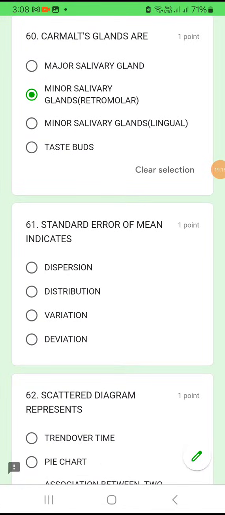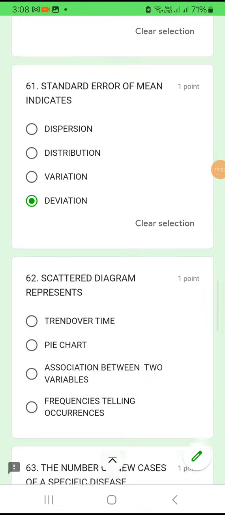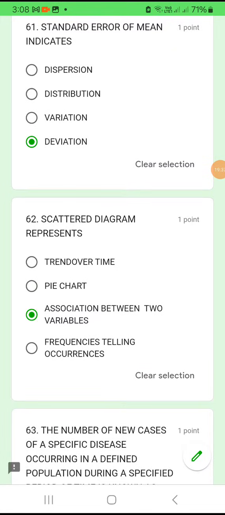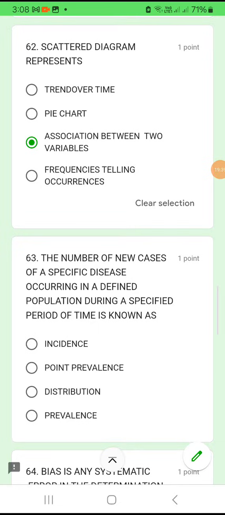61. Standard error of mean indicating what? Whenever you have a standard error of mean, it indicates a deviation. Okay. Question number 62. Scatter diagram represents trend over time, pie chart, association between two variables, frequencies telling the occurrences. So, scatter diagram is telling you the association between two different variables. Okay. Question number 63. The number of new cases of a specific disease occurring in a defined population during a specific period of time. So they are telling new cases. New cases means incidence. Okay, option A.